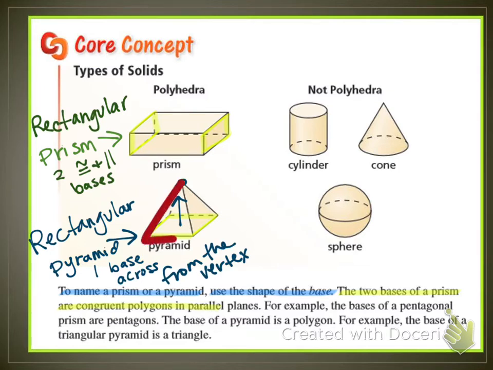The most common mistake with pyramids is that people are like, oh, it's a triangle. But all pyramids look triangular in sort, but it matters what the base is, not what the sides are. Okay, so the base of a pyramid is a polygon. And then you would name the base of the polygon, the base of the pyramid, as the name of the pyramid. Okay, so let's turn to the next page and practice.